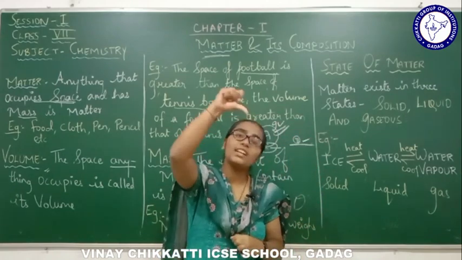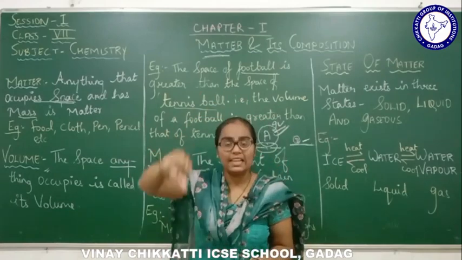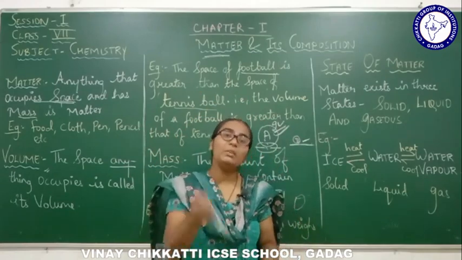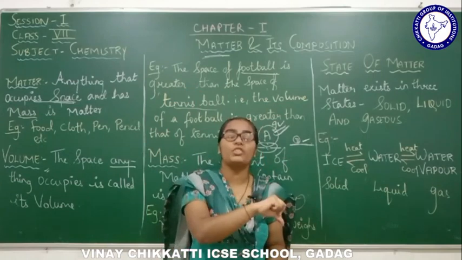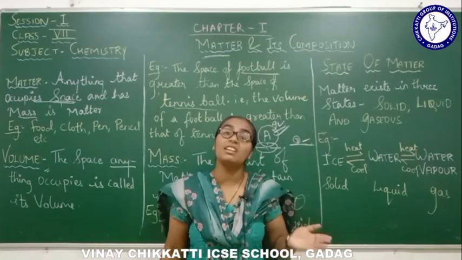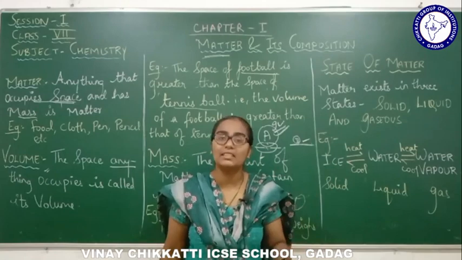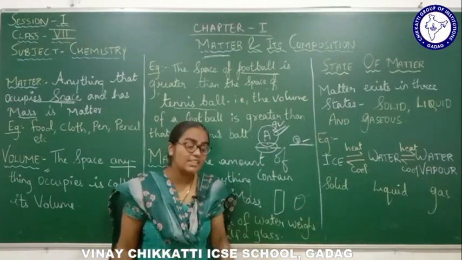When you pour the content into the water bottle and into the glass, the water bottle will fill with more water. That means the water bottle contains more content, more matter, right? So what is mass?